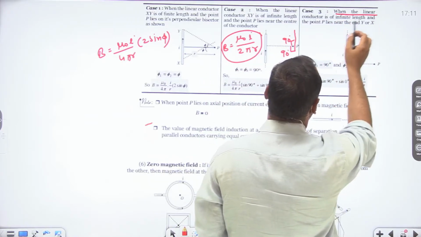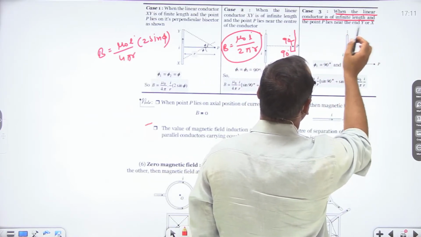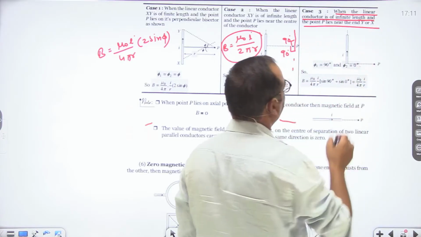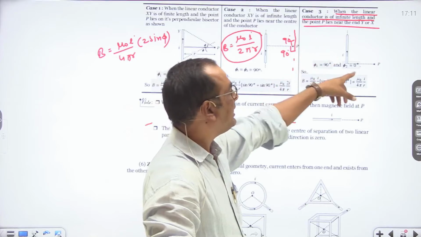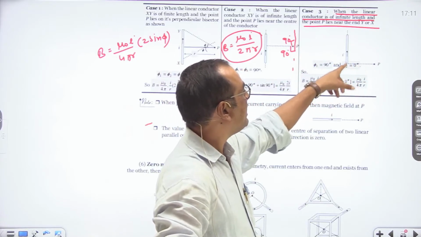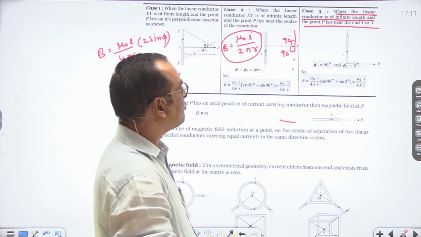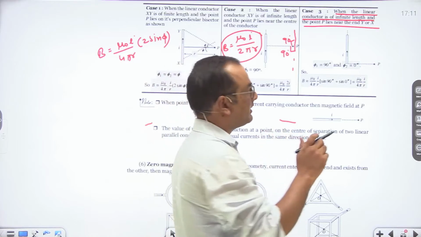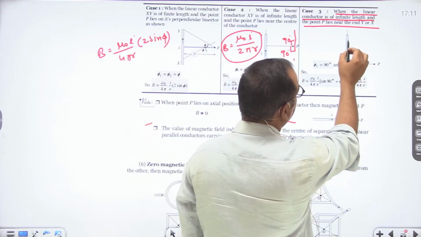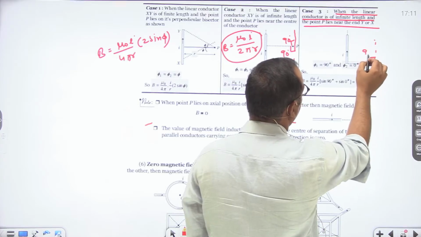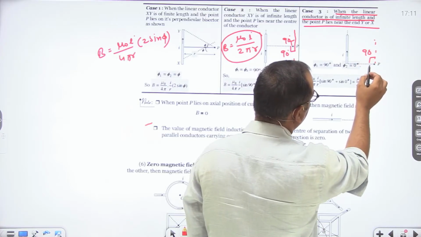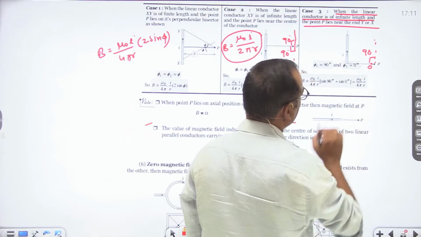Now third case, when the linear conductor is of infinite length and point P lies near the end y or x. It means one end is at infinity and point P lies at either end, x or y. So in this case, one angle will be 90 degrees and this other angle phi becomes equal to 0.